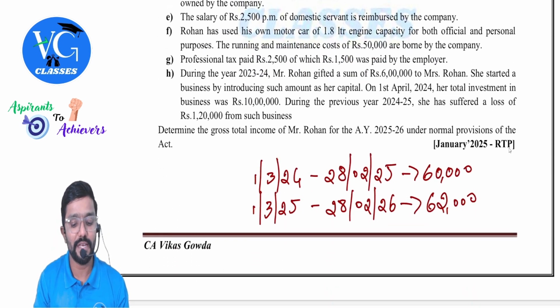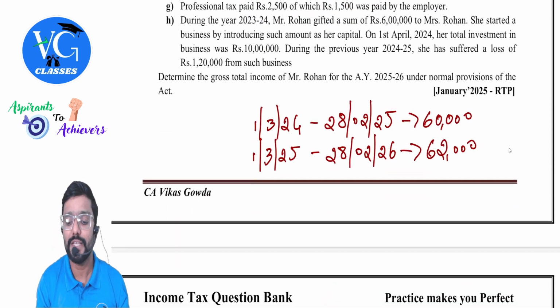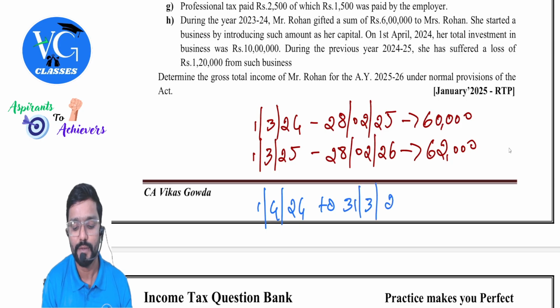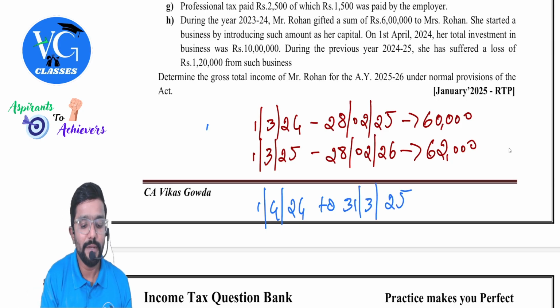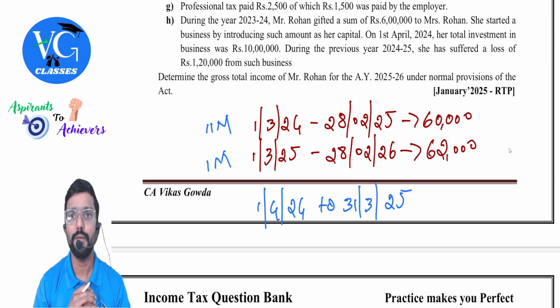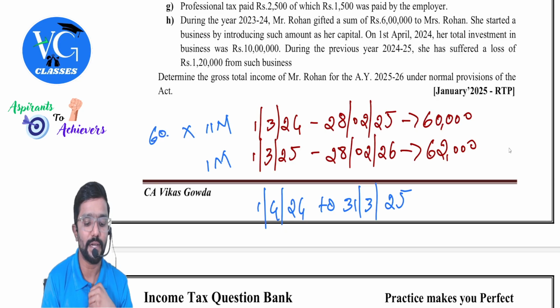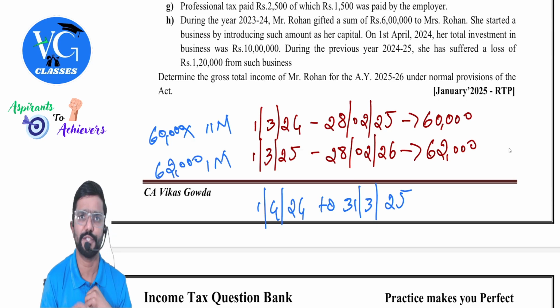So for our previous year, when is it, guys? From 1st April 24 to 31st March 25. So if I check, 11 months will fall here and 1 month will fall here. 11 months will fall in the top category and 1 month in the below category. So for 11 months, he received 60,000. For 1 month, he received 62,000. That is only for March.